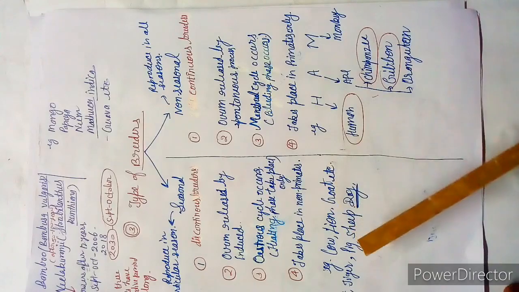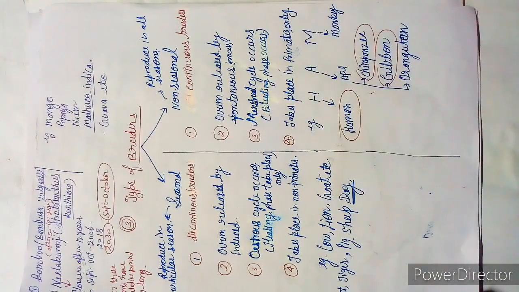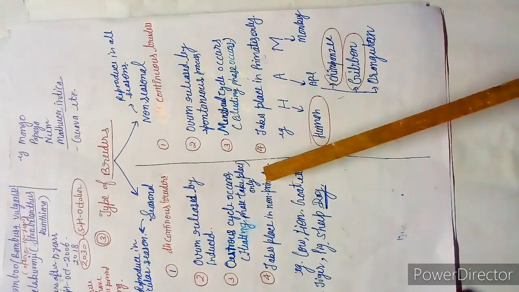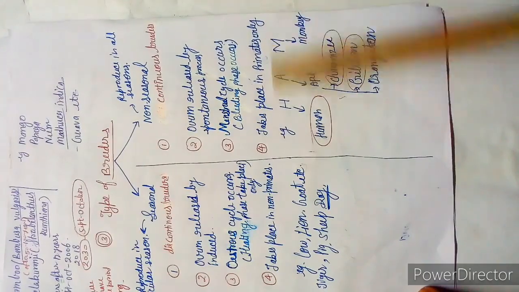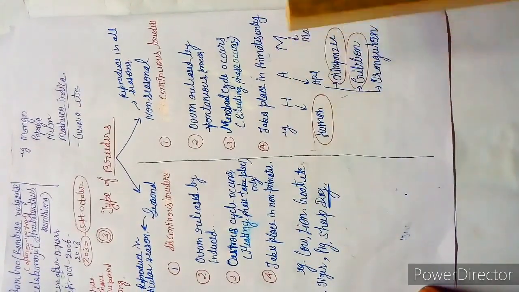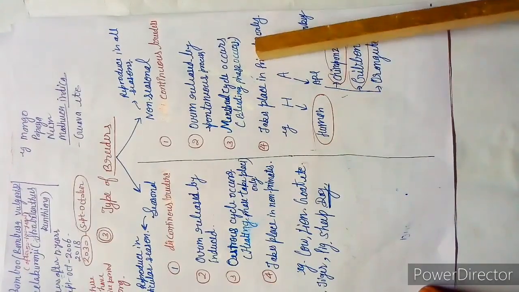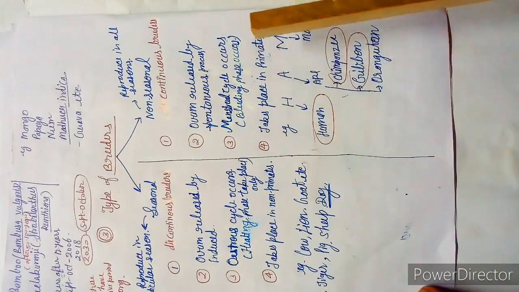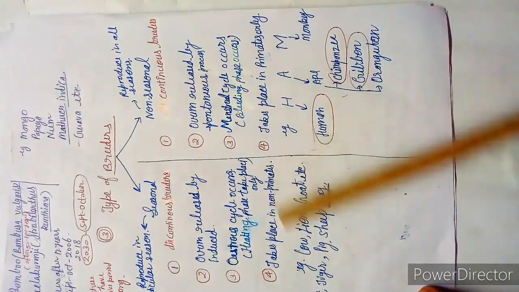On the other hand, the estrous cycle takes place in non-primates, means other than these mammals. These are also mammals, but these all belong to the subclass primate. Except the subclass primate, these are called non-primates.